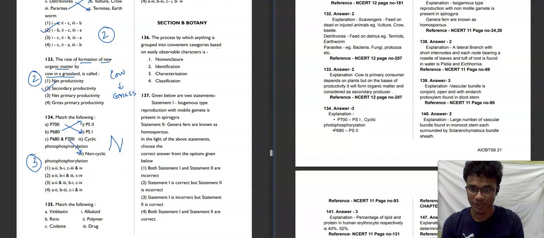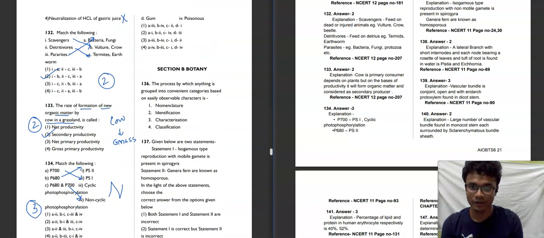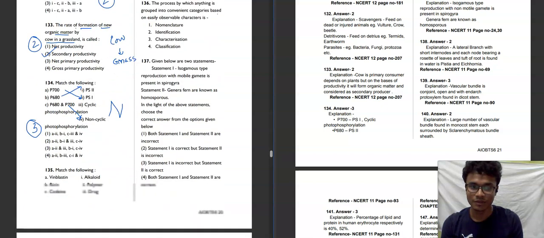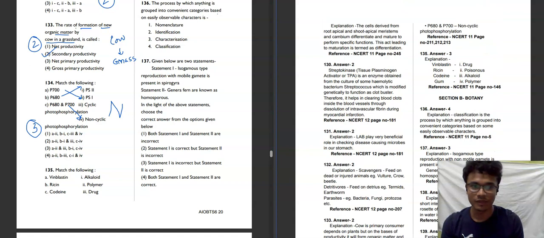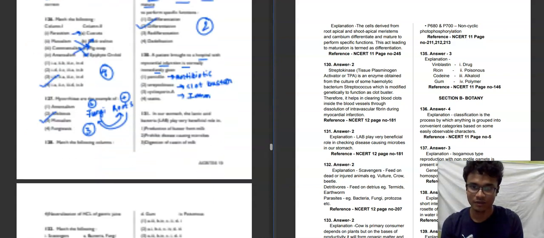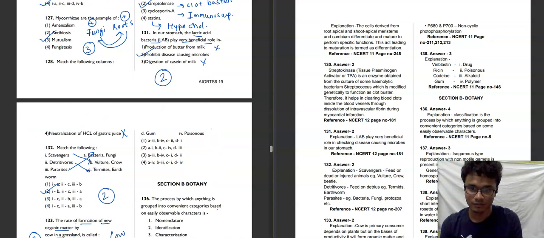Moving towards the next question. Match the following: vinblastine, ricin, codeine, and gum. This question is simple to answer. Vinblastine is basically a drug. Ricin is basically a poisonous thing, a poison.